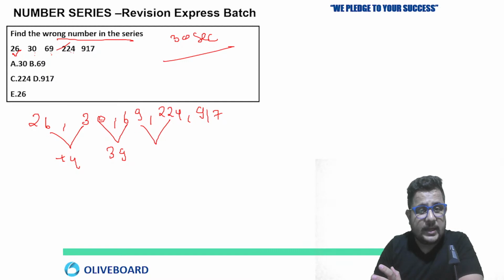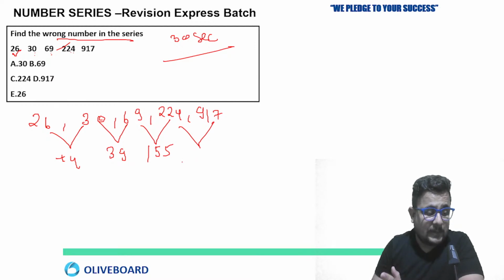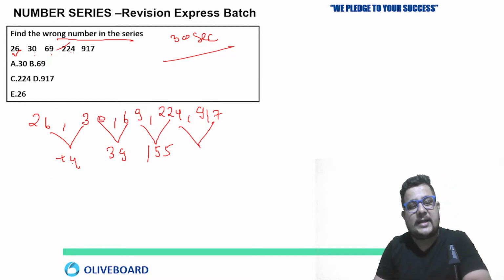Then 69 to 224, the difference is how much? 155. After that, the difference is almost huge. So it could be based on what? Multiplication we can apply. Very good, Angel. Angel is saying 30. Okay, let's check it out.